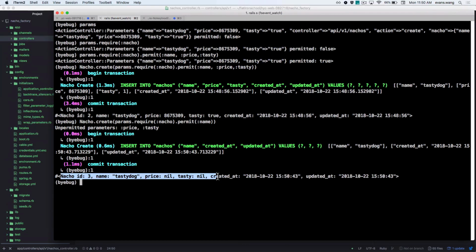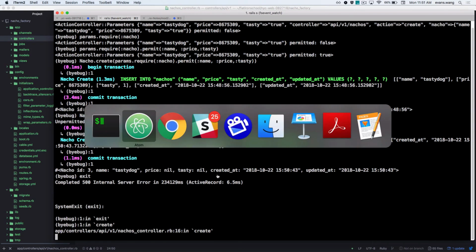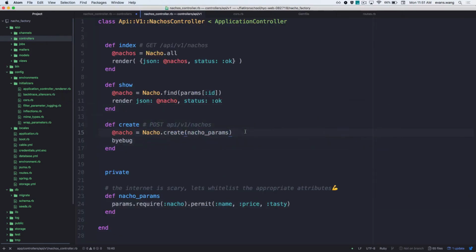Cool, great. So I'm going to exit out of this. And what do I want to do now with this nacho params? You want to render JSON and send it back? Well, the fetch request is supposed to send a response, right? Yep, the fetch request sends that response, so I'm good. I'm making this correctly, right? Cool. What do I do now in terms of this create?